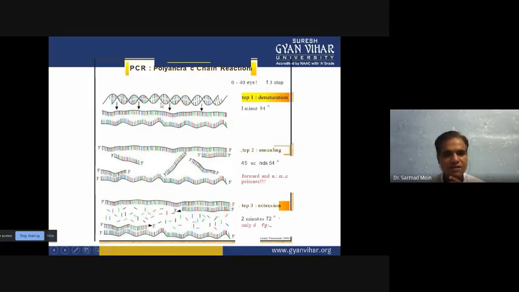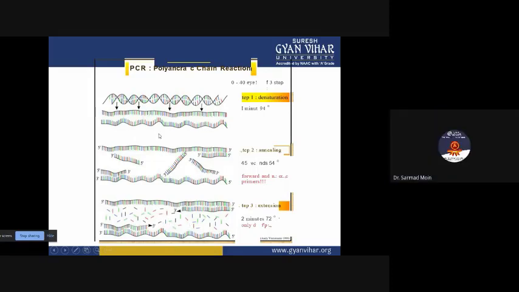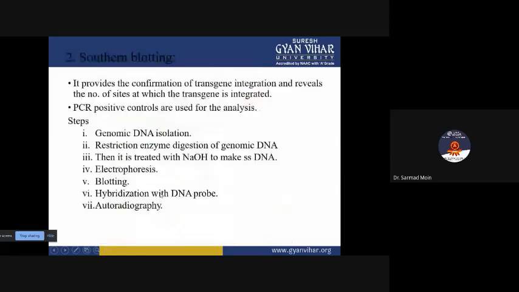And if you have one DNA strand, after the first cycle it will be two DNA strands, and after the second cycle it will be four DNA. So like that, every cycle it will double. Okay, so this is how the PCR cycle is running.